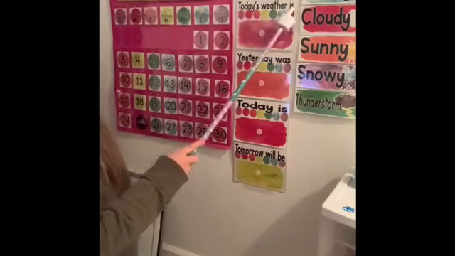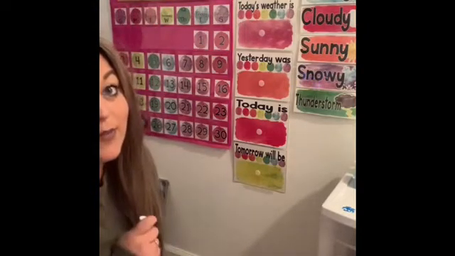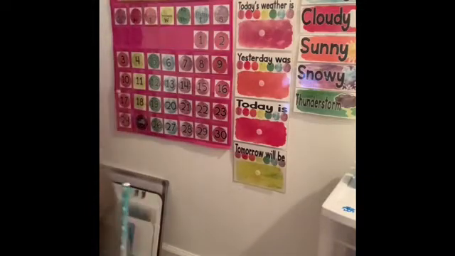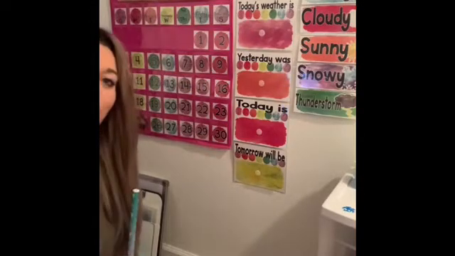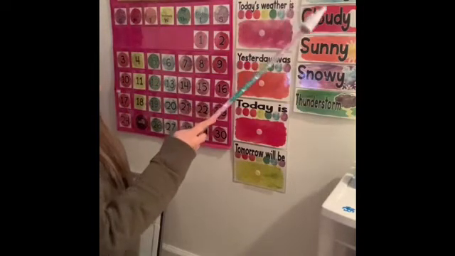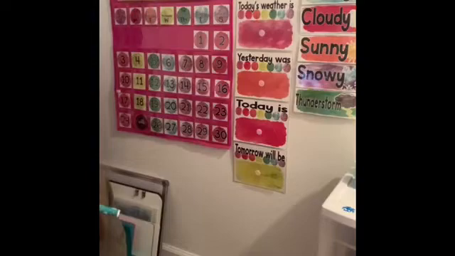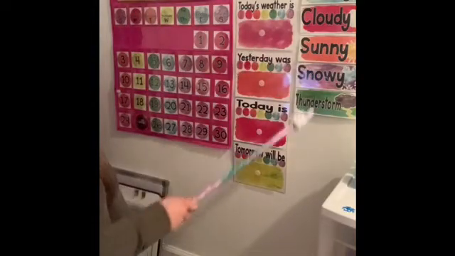Today's weather is, meteorologists, I'm looking to you. Head to the window, figure out if it's rainy, cloudy, sunny, snowy, or thunderstorming, and bring it back to me. I'll give you your 10 seconds. Go ahead. All right, what'd you find? I'm wondering, is it rainy? Is it cloudy? Is it sunny? Is it snowy? Is it thunderstorms? What would you put right here for today's weather if you had to choose?